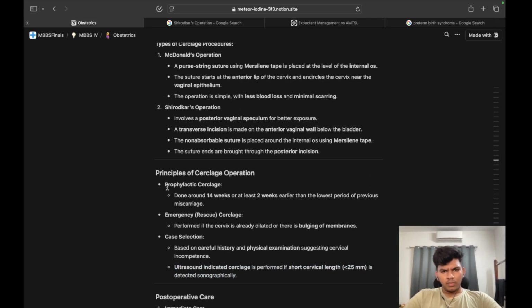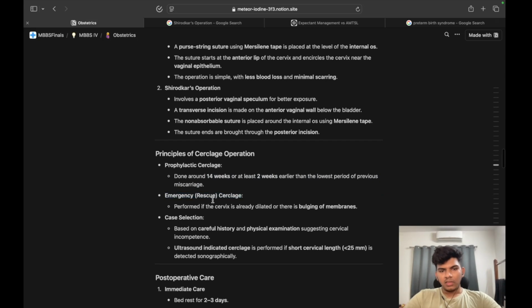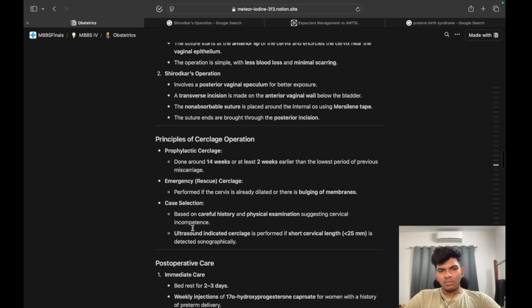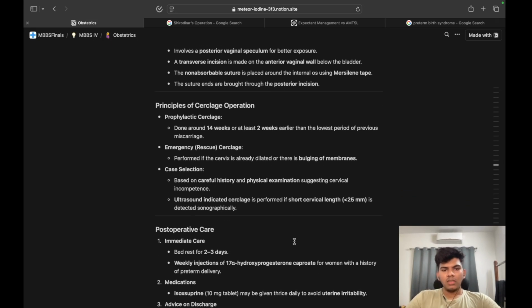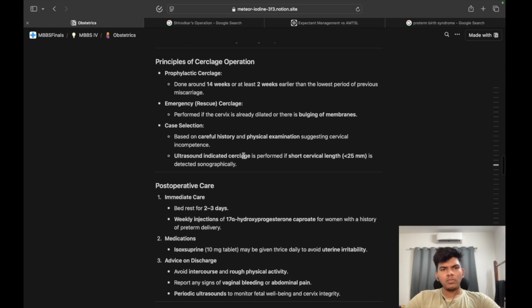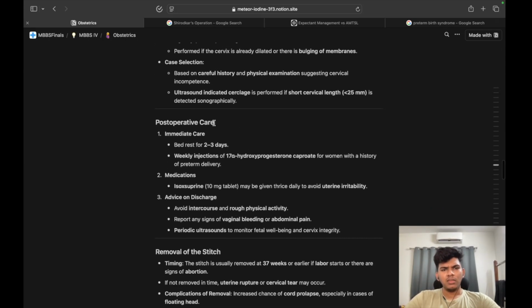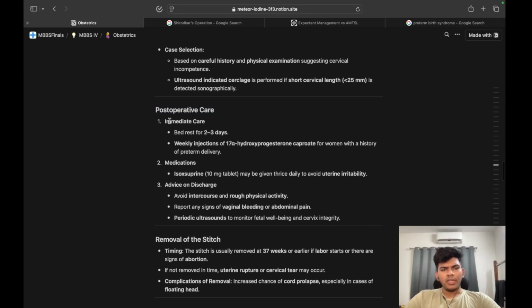So, overall, prophylactic around 14 weeks or at least 2 weeks earlier than the earliest period of previous miscarriage. Emergency if it is already dilated and there is bulging of membranes, and case selection based on careful history and physical examination. Ultrasound indicated cerclage is performed if short cervical length is detected. So, we have looked at this one. Then there is post-operative care: immediate care, medications and advice on discharge. Immediate care is bed rest for 2 to 3 days,